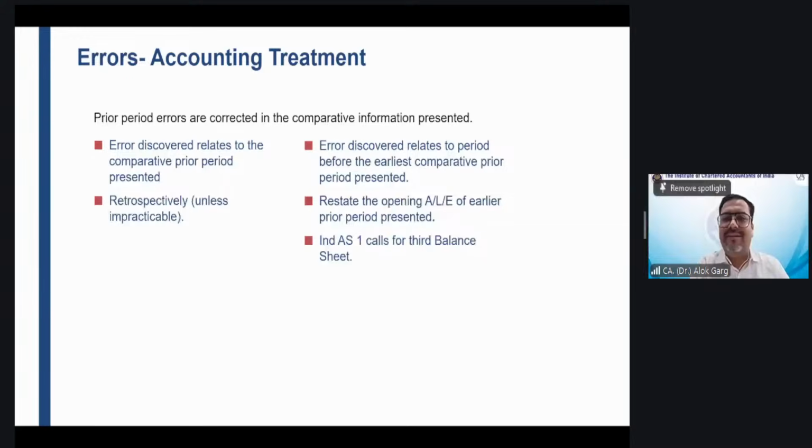Is that clear or not clear? Friends, again I am asking whether the comparative restatement, third balance sheet, reconciliation, disclosures, whether these things are clear to you or not. We have covered in Ind AS 1 also, and today also, where I showed you the ONGC annual report. The only thing is it was a change in accounting policy, but I am talking about correction of error, but the treatment is cut, copy, paste.